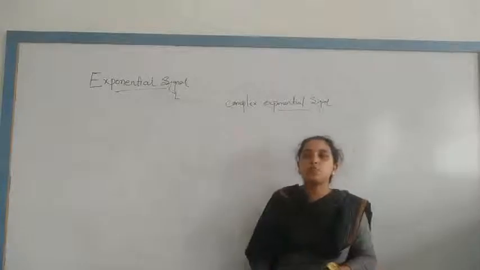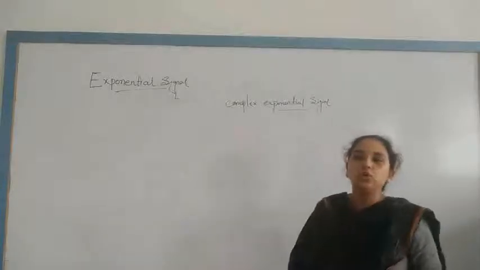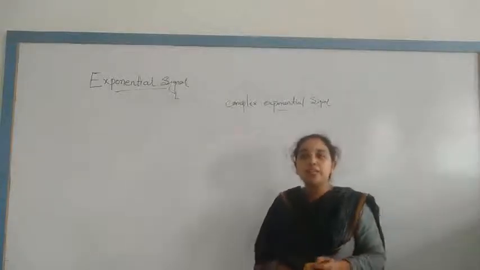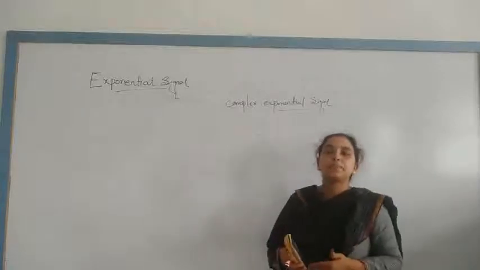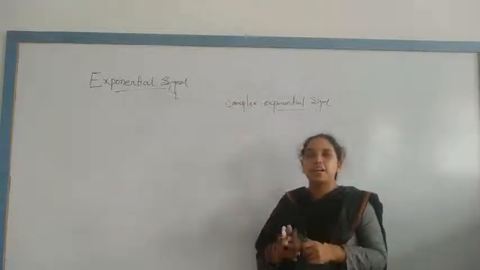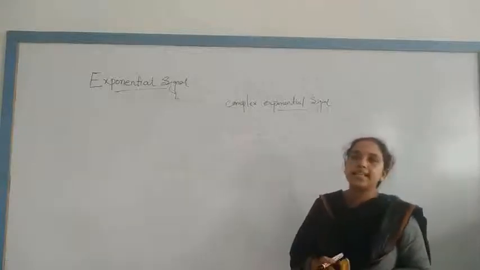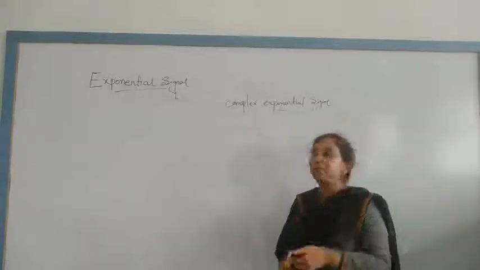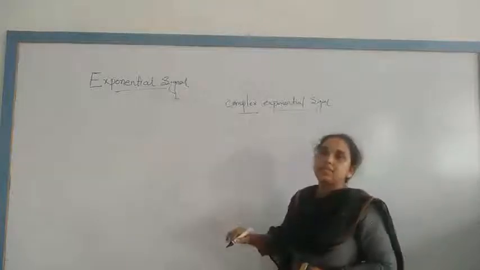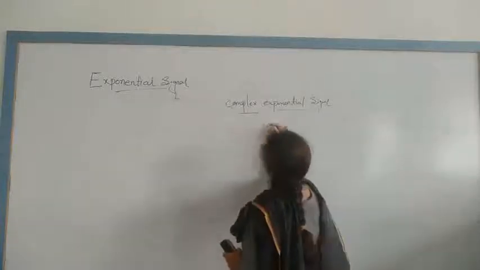Basically, a complex exponential signal, or complex valued signal, simultaneously encapsulates, or is a combination or mixture of, both a cosine signal and a sine signal. Again I repeat, complex means complex value.